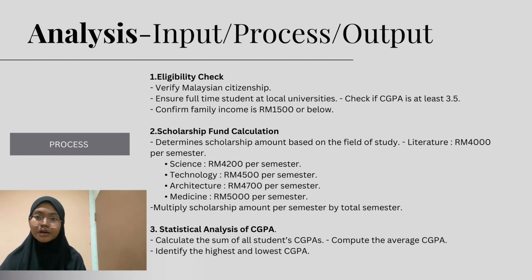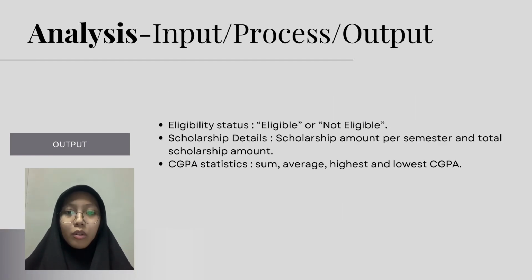Determine scholarship amount based on the field of study per semester, like literature, science, technology, architecture, and medicine. Multiply scholarship amount per semester by total semesters. The last point is statistical analysis of CGPA. For example, calculate the sum of all student CGPAs and identify the highest and the lowest CGPA.